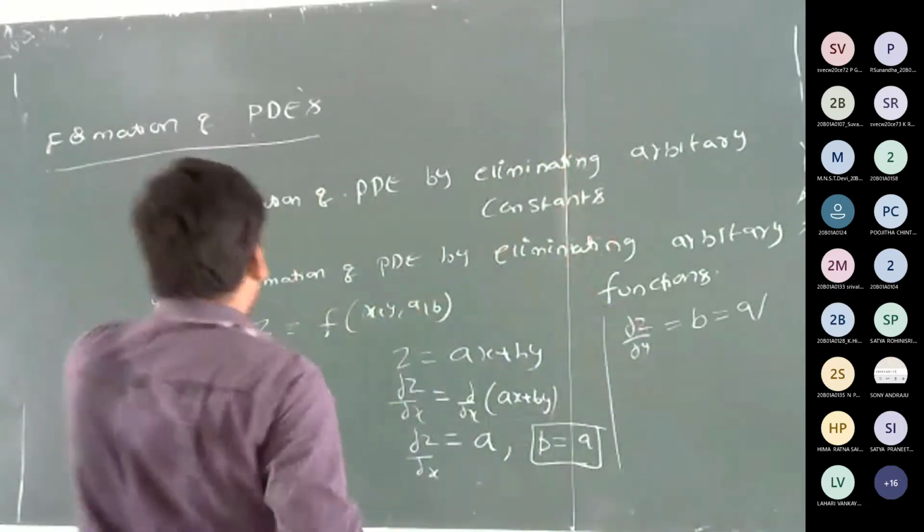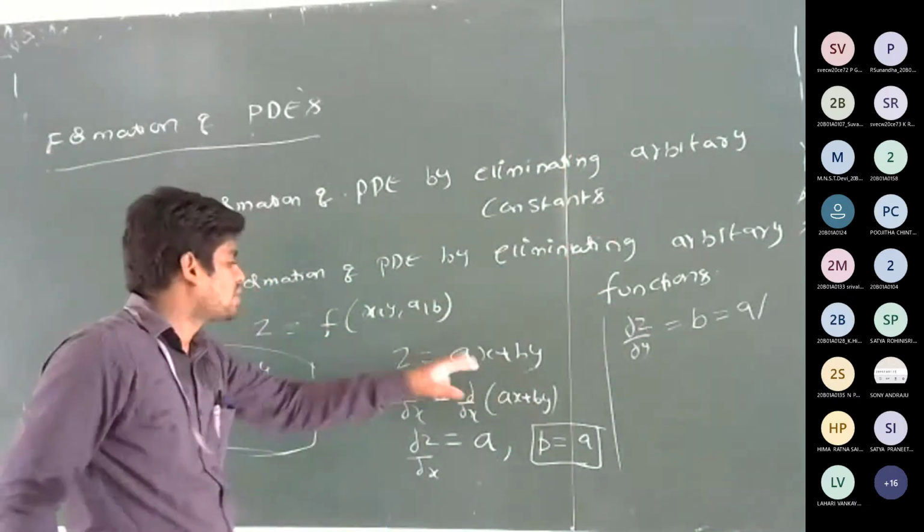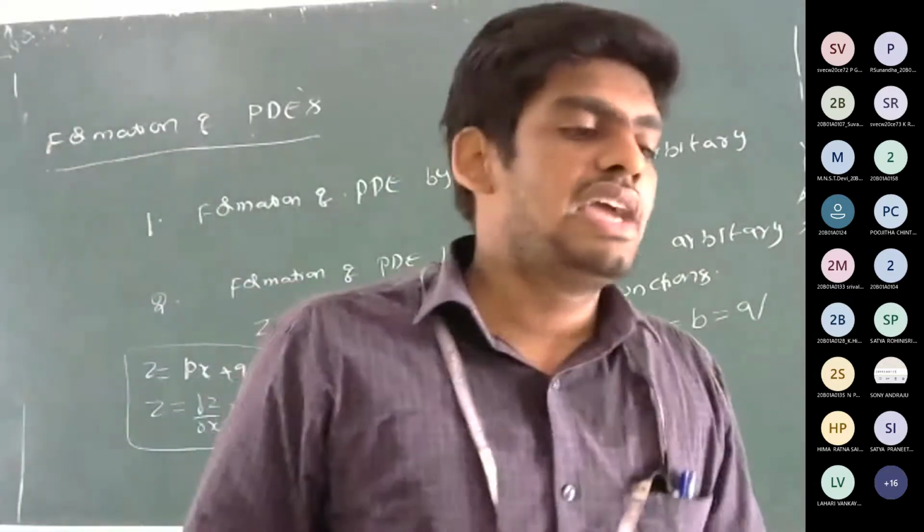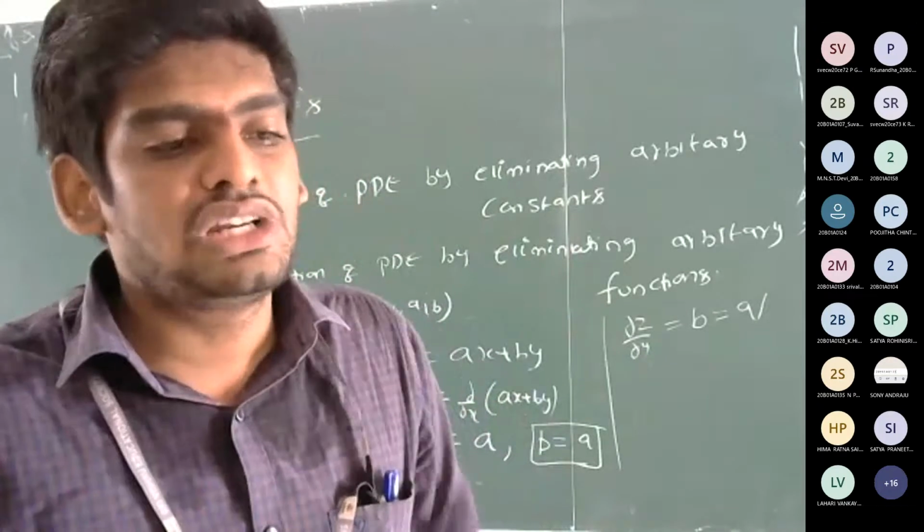This is called the formation of the partial differential equation by eliminating the arbitrary constants. Here we have the arbitrary constants a, b, and we are eliminating the arbitrary constants a, b by doing the partial differentiation.